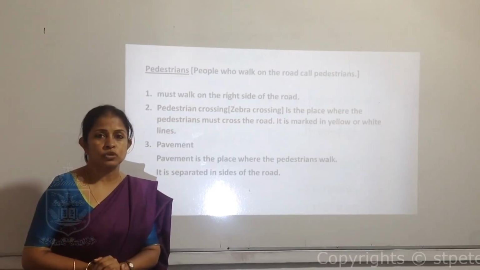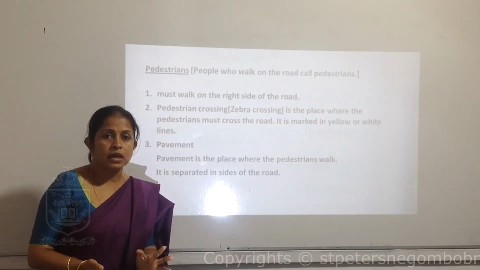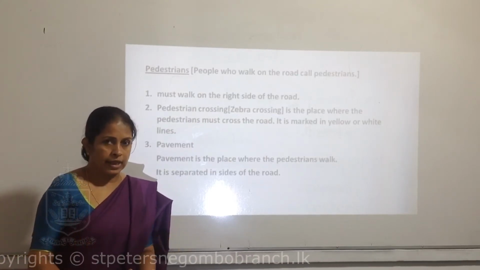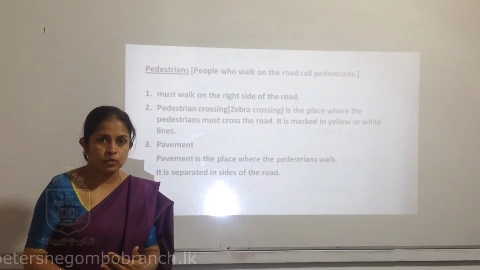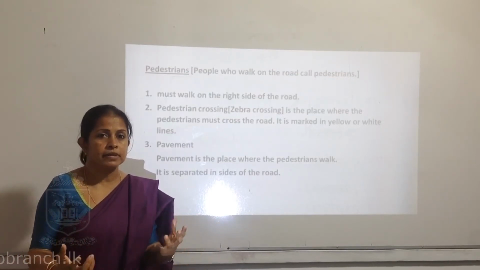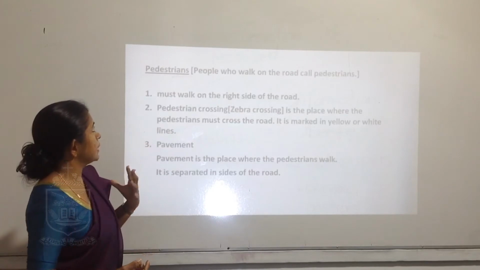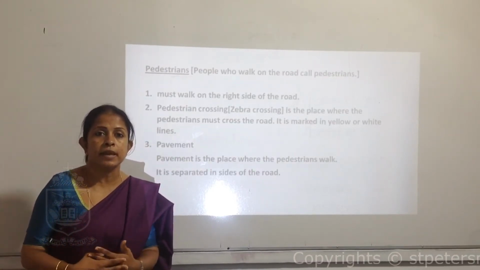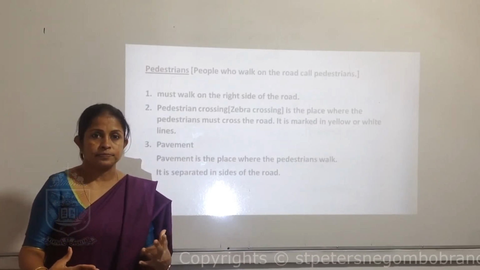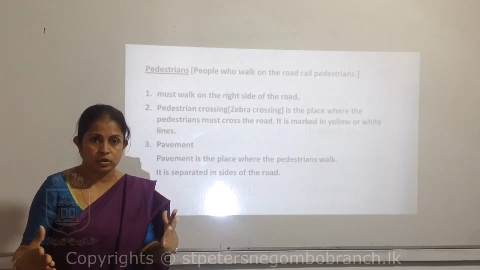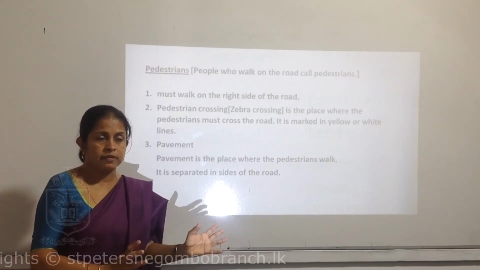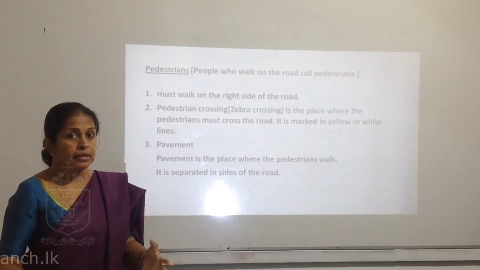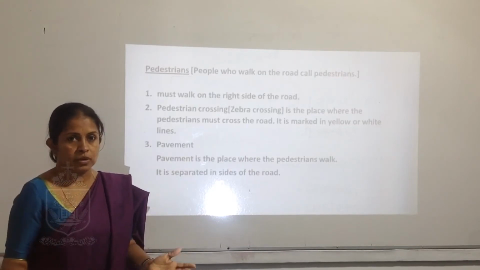Now let's go to the next topic. It's about the land. How can we transport? What are the things that we'll discuss today? The first thing we are going to talk about is the pedestrian. The pedestrian is the main thing on the road. When we talk about transportation on land, the main thing is the road.